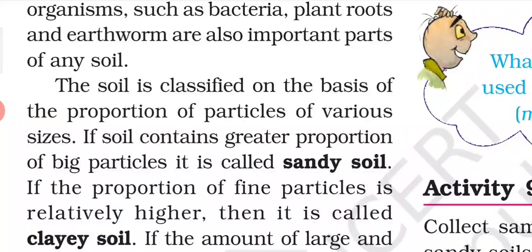And if the proportion of fine particles is much higher as compared to other particles, then this type of soil is known as clay soil.